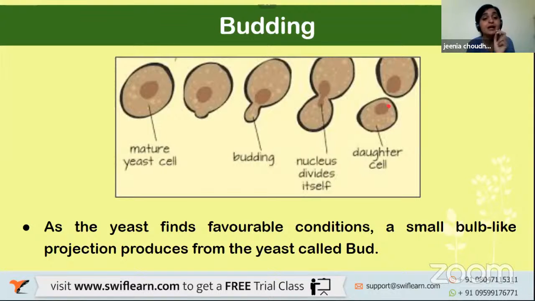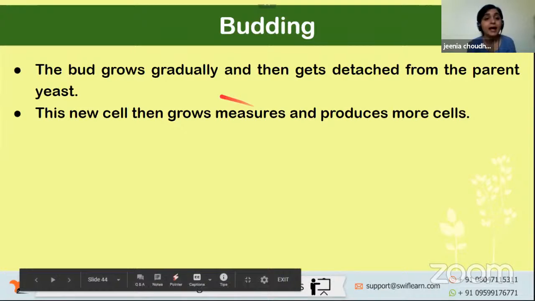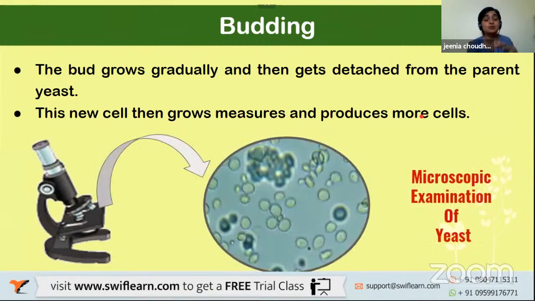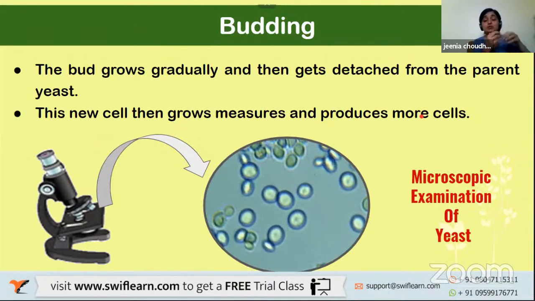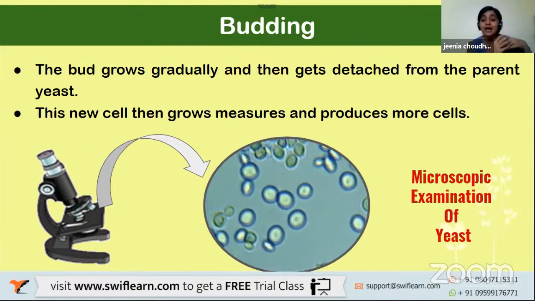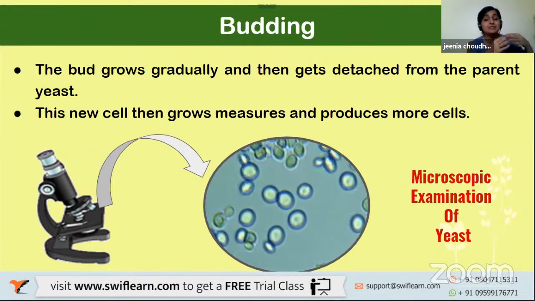As the yeast finds favorable conditions, a small bulb-like projection is produced from the yeast, called the bud. The bud grows gradually and then gets detached from the parent yeast. This new cell then grows, matures, and produces more cells. This process is repeated again and again, and this is how the microorganisms keep on increasing on their own, by the process of budding.